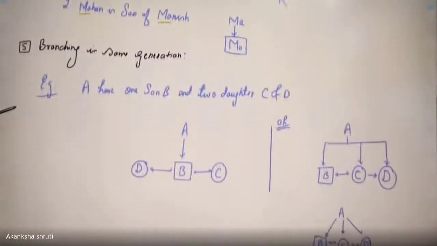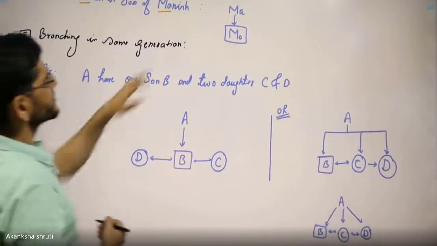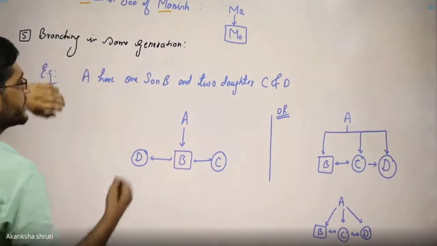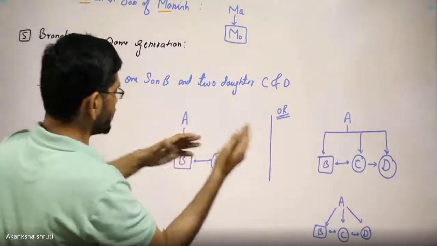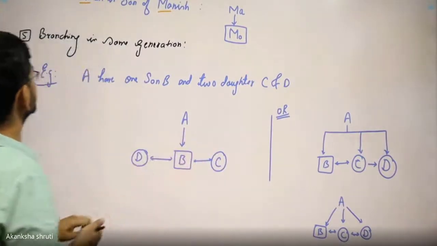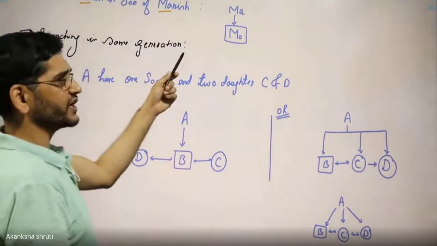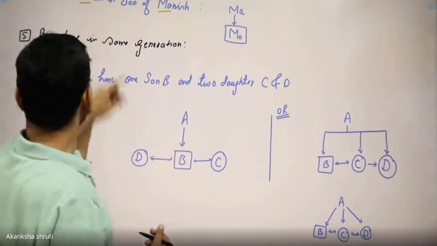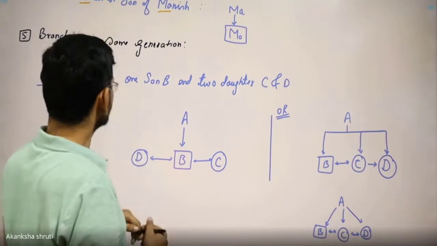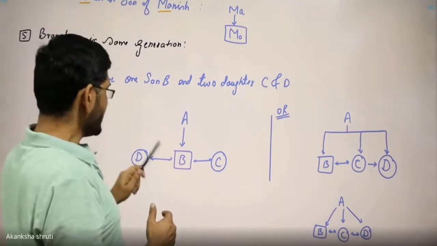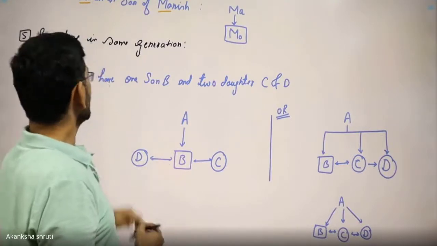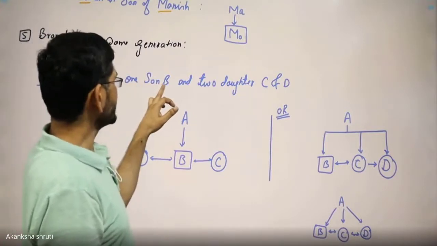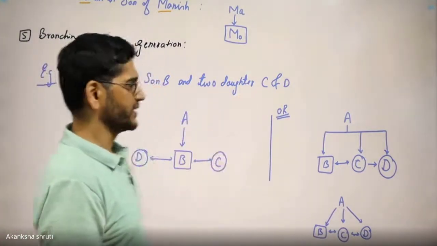Students, many a time this will not be the straight one, but branching is there. Branching means even a father has more than one child, then how to denote it? So for branching in the same generation or even different generations, we shall use the above four things. Collectively, we can get that branching. Students, let us take one example. A has one son B and two daughters C and D.